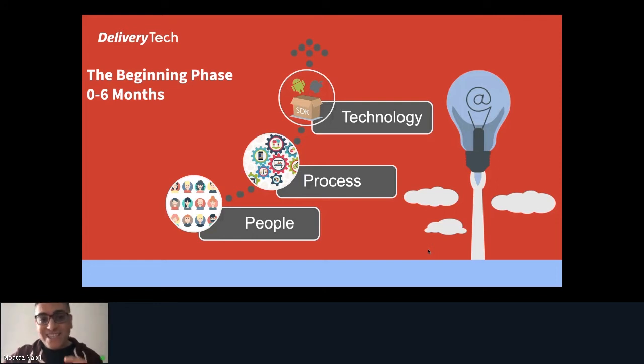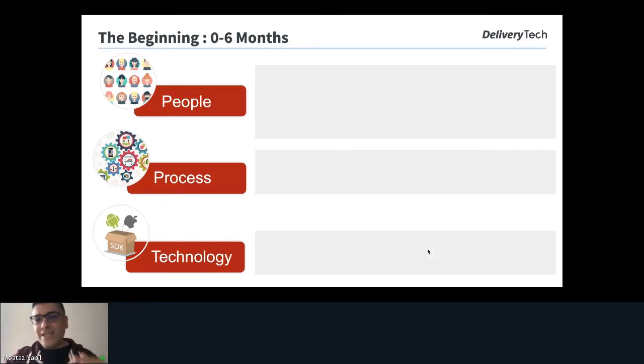So the first phase is the beginning phase, from 0 to 6 months. This is like the initial phase. We will start with people because this is the most important point in this phase, and after that process and technology. With the people, we will start with the TA engineers. Before this year, before 2019, TA engineers were split in squads. In each squad, you would have 1 mobile engineer for iOS, 1 mobile engineer for Android, 1 QA, because we still have manual testers, and 1 test automation engineer.